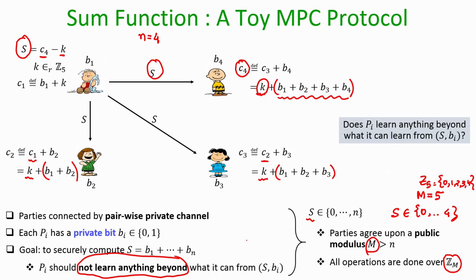Now, we have to analyze this protocol and argue that any single party, be it P1, P2, P3 or P4, does not learn anything beyond what it can learn from S and its own bit Bi, even if it is computationally unbounded.